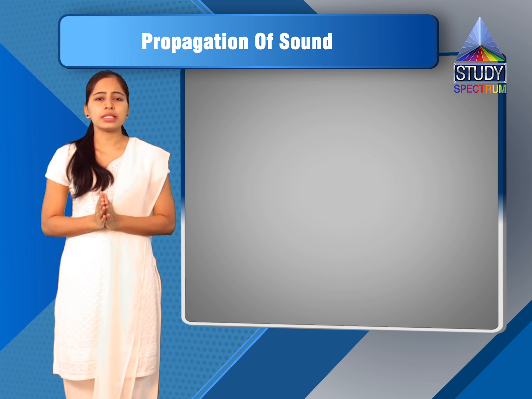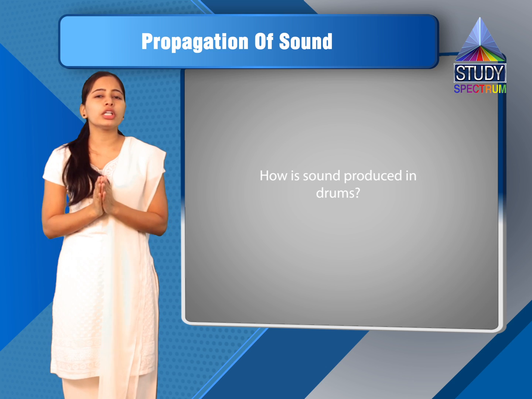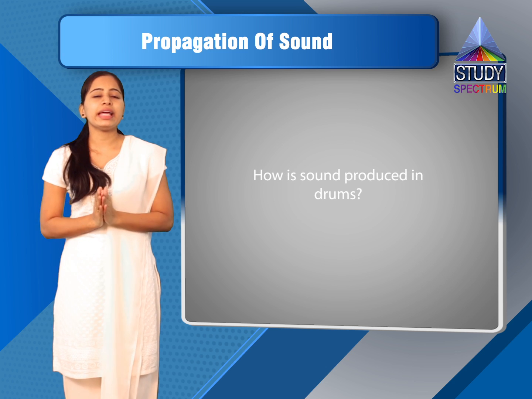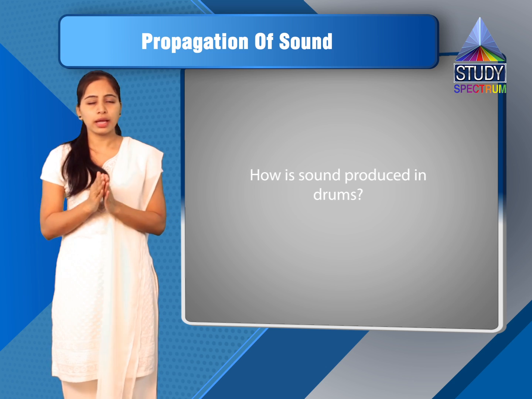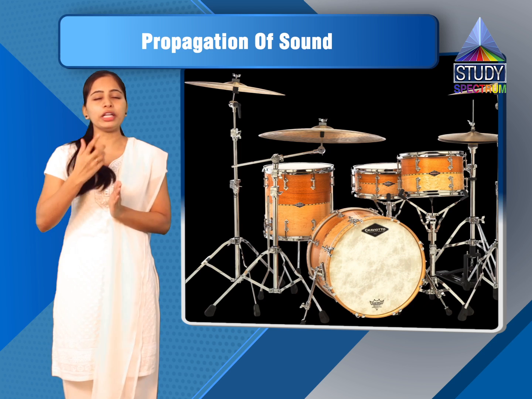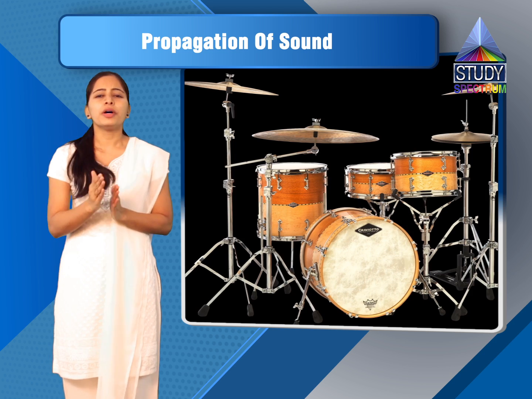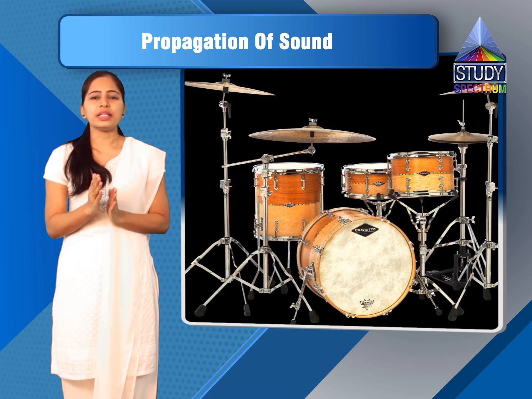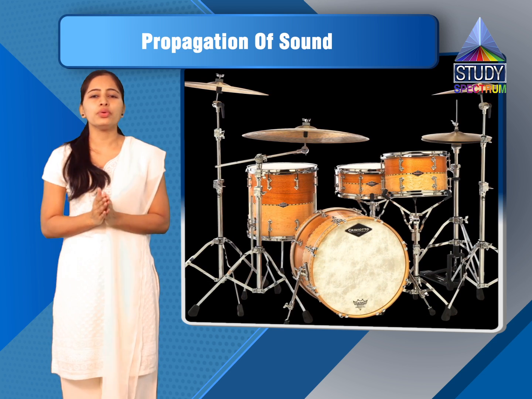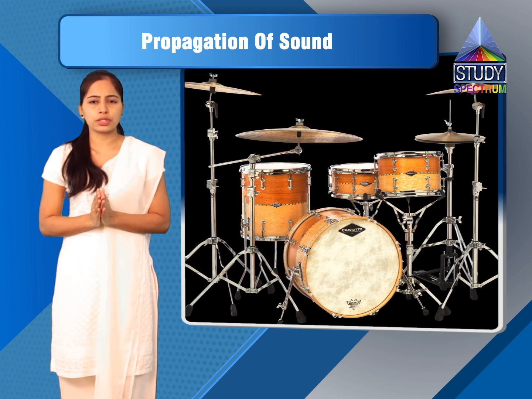Now our next question is, how is sound produced in drums? This particular topic we have learnt in the musical instruments part of this chapter. Now I will dictate the answer and after that I will explain it. We have to mention our answer point-wise. My first point of the answer is, the drum is a percussion instrument. I will dictate the spelling of percussion. It is percussion. So the first point is, the drum is a percussion instrument.